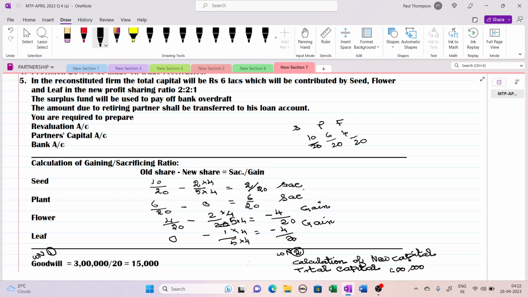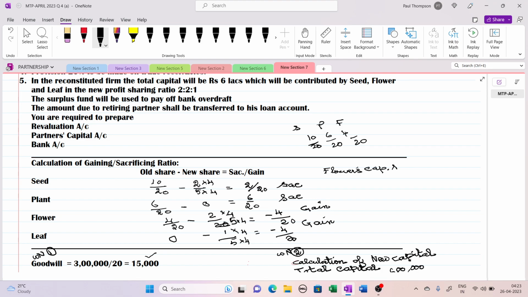So what we have to write? We have to write a journal now. Now the goodwill is 3 lakh rupees. The total of the old partners' profit sharing ratio is 20. So one share is 15,000. So 2 by 20, he should get 30,000. So first this fellow will get debited. Who is gaining? They will bear the goodwill. They will compensate the goodwill to their partners. So Flower's capital account I am debiting. Flower's capital account debit.